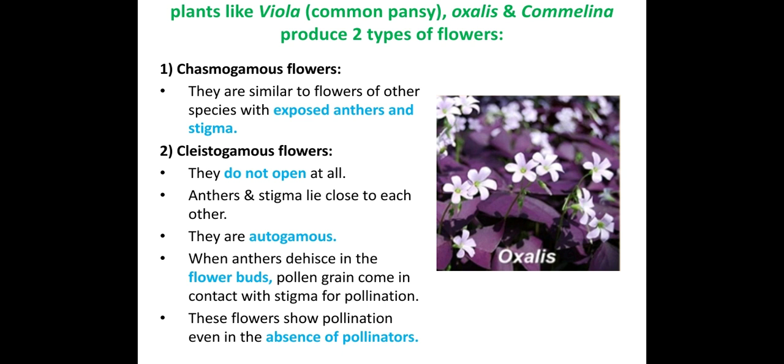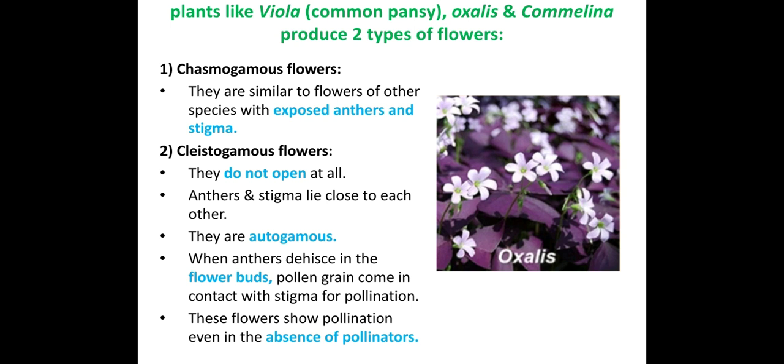If it is open, then the anthers and the stigma will be exposed to the wind. Cleistogamous flowers are autogamous. Why? As the anthers and the stigma are close to each other, there is a 100% chance for self-pollination. That is, anthers of that flower fall on the stigma of the same flower. As it is not opening, there are no chances of the pollen grains going out and falling on some other flower. So when anthers dehisce inside the flower bud,